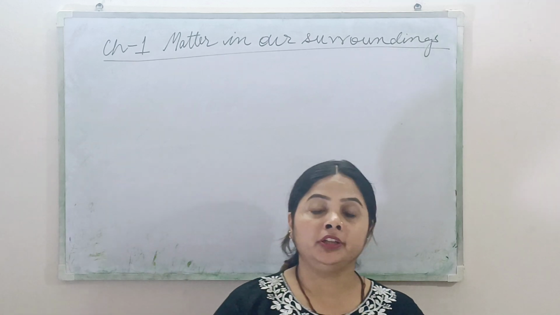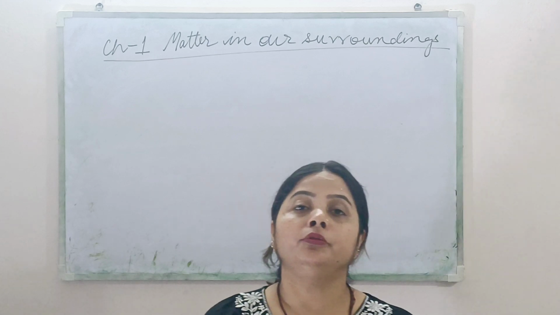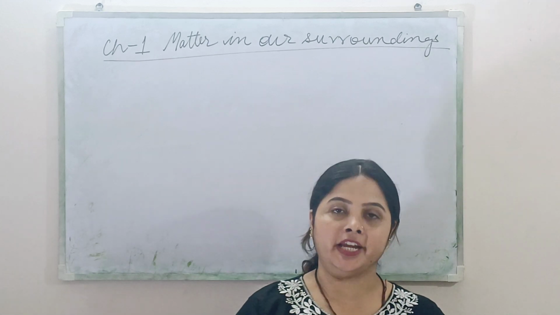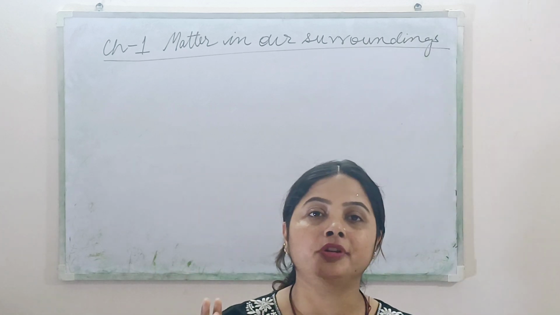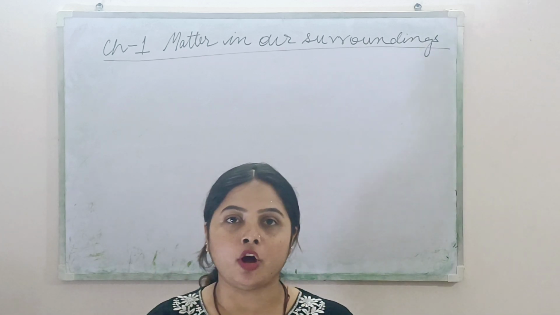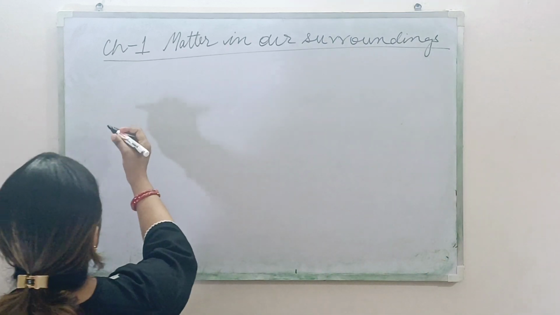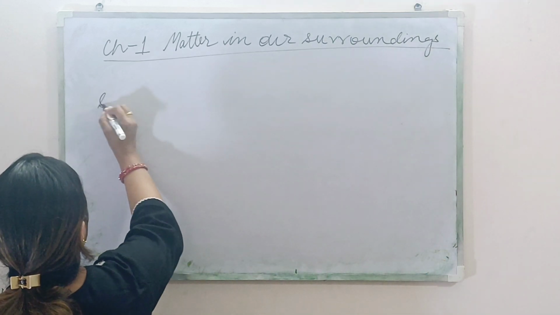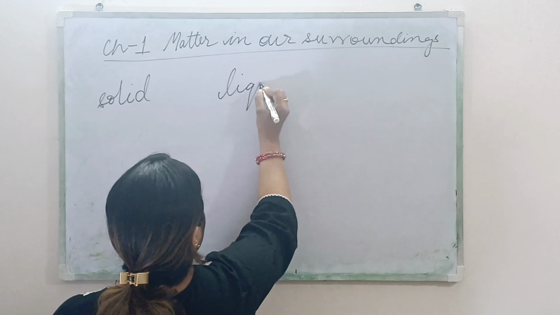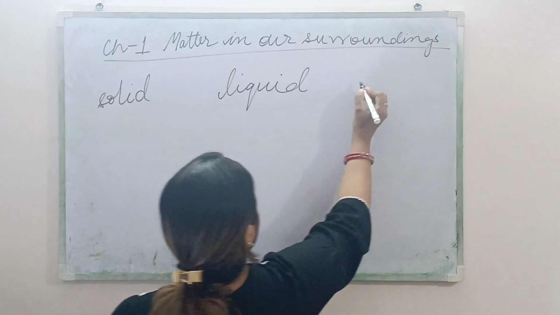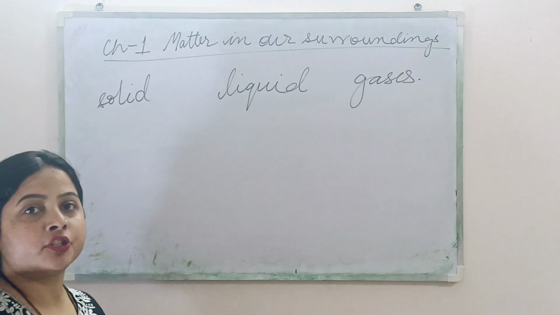Now in the third lecture we are going to start the classification of matter. On the basis of physical states, matter can be divided into three forms or three states: solid, liquid and gases. What are the three states of matter on the basis of physical states? Solid, liquid and gases. These are the three states of matter.